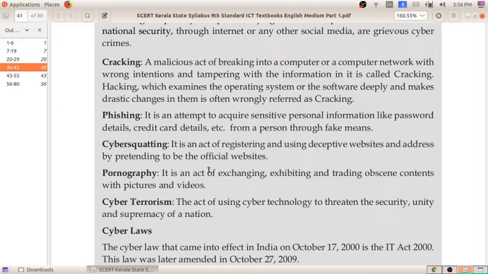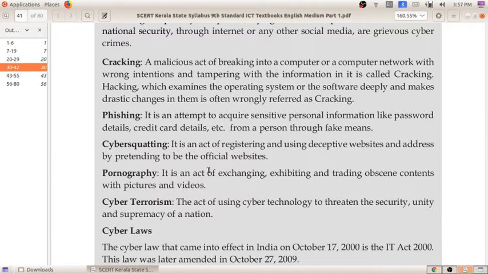You all will know that some celebrities will announce on social media that their page has been hacked, and that others are creating a page as the official page and sending messages to others. Sometimes they will come to social media and say this is not my account, this is a fake account, this is not my official account. So this is known as cyber squatting, creating fake accounts and pretending them to be the official accounts.